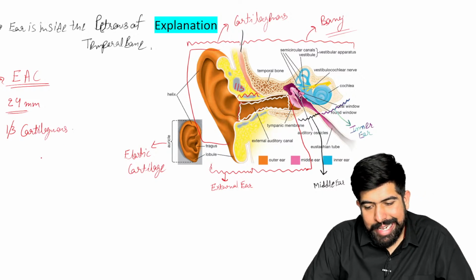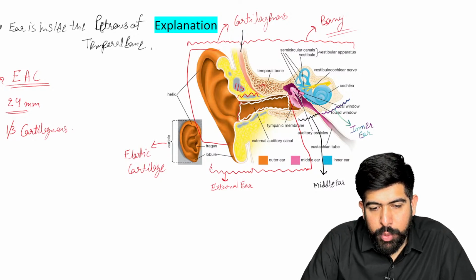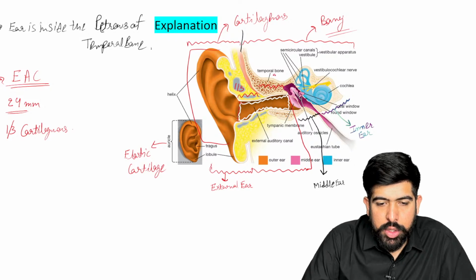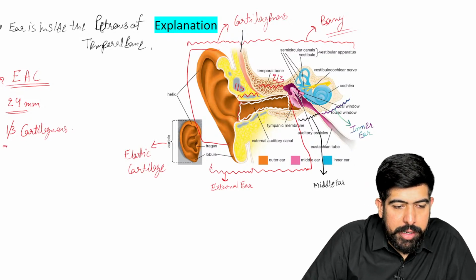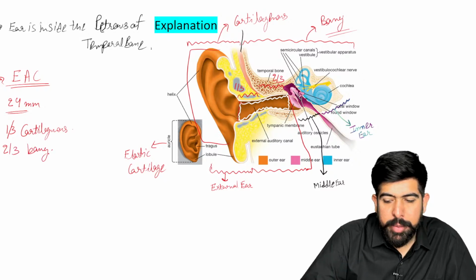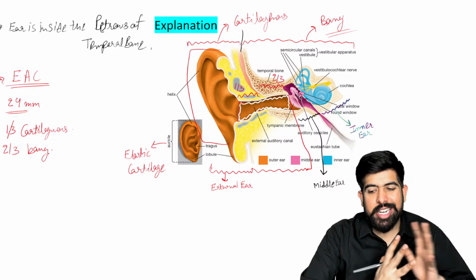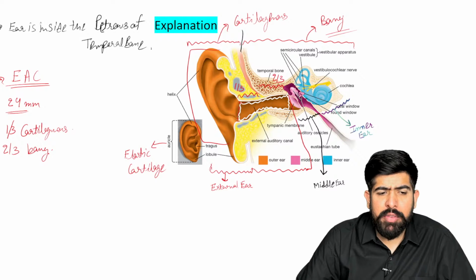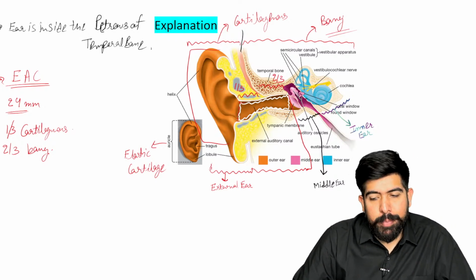And the later part, which is inside the temporal bone, you can see this one, which is the two-third part of your EAC, which will be bony. Very good, doctors. The one third part in the starting will be cartilaginous, and the later two-third part will be the bony part.